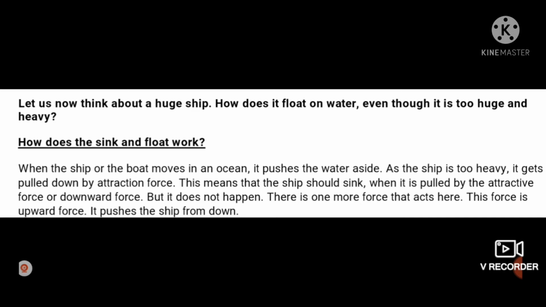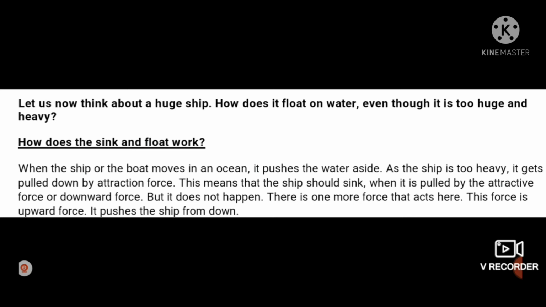And here, let us now think about a huge ship. How does it float on water even though it is so huge and heavy? Here, children, we have already discussed this, but today I want to tell you how to write the answer for this. So how do sink and float work? When the ship or the boat moves in an ocean, it pushes the water aside. As the ship is too heavy, it gets pulled down by the attraction force, and this attraction force is the gravitational force only, by which the earth is pulling everything towards its center.